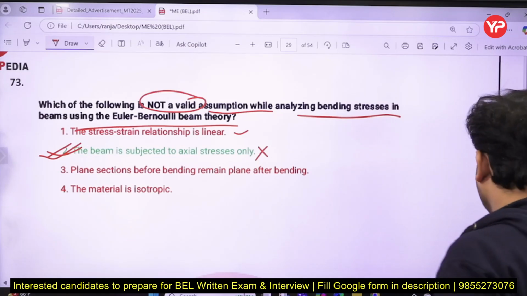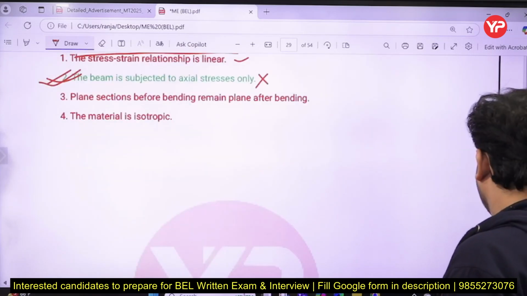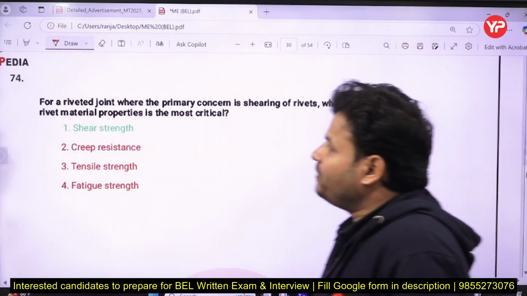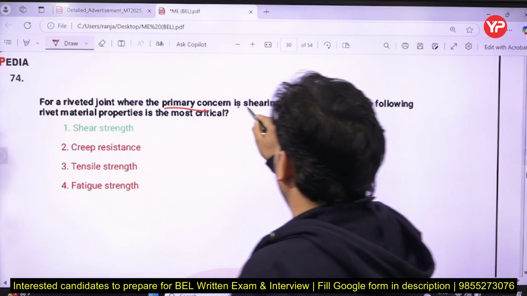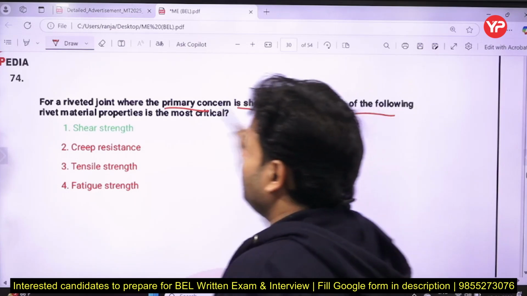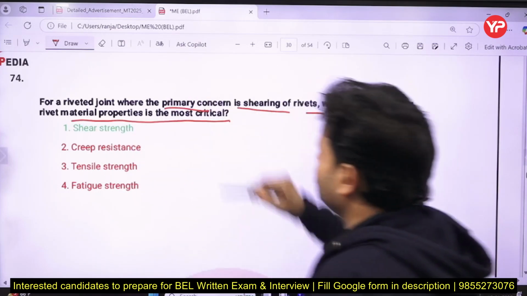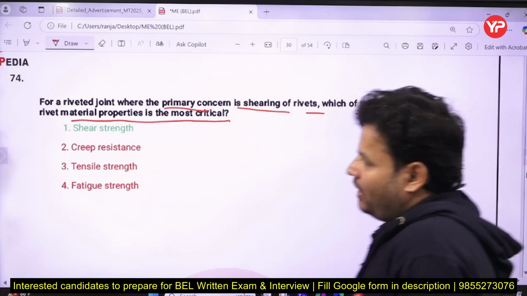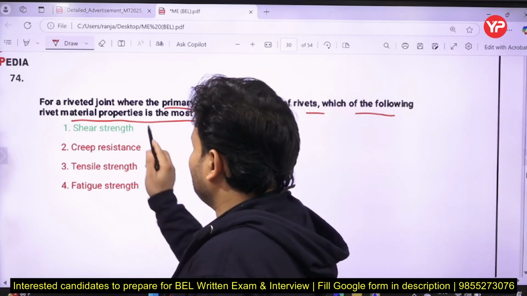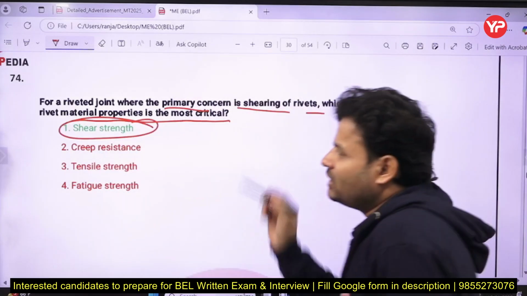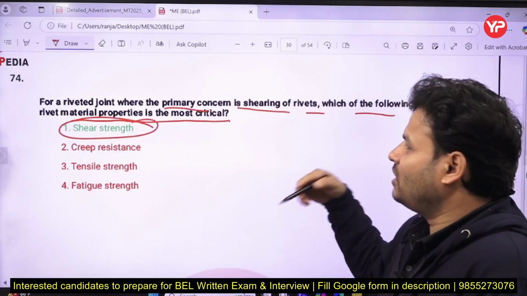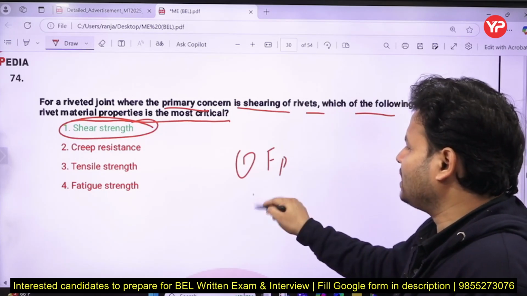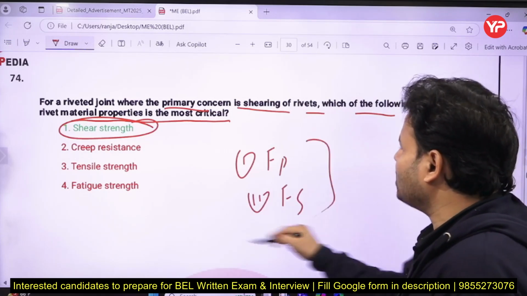Clear? Come to the next one. Next question is that for a riveted joint where a primary concern is shearing of the rivet, which of the following rivet material properties is the most critical: shear strength, creep resistance, tensile fatigue, and this. So then you can say you have to use the shear strength. You might remember that the first one is the primary shear force and the second one is the secondary shear force. These two are shear forces.